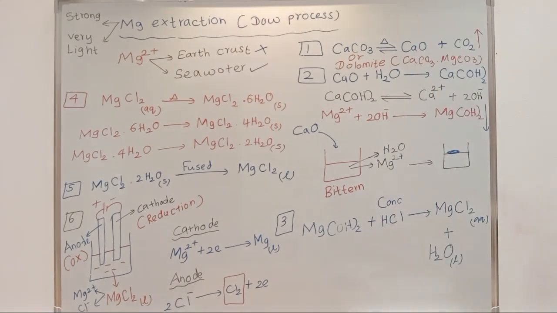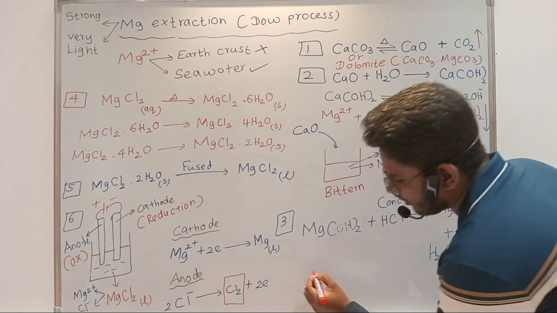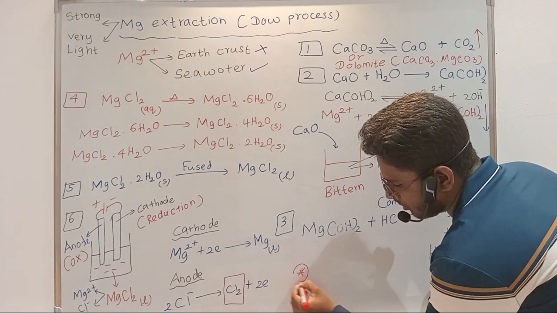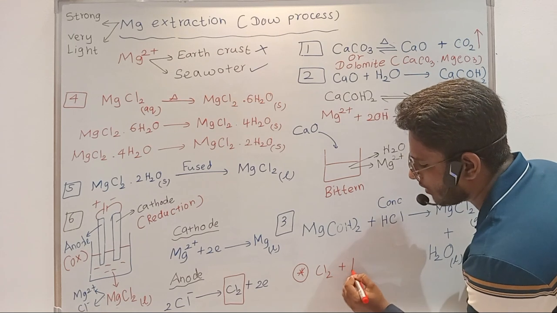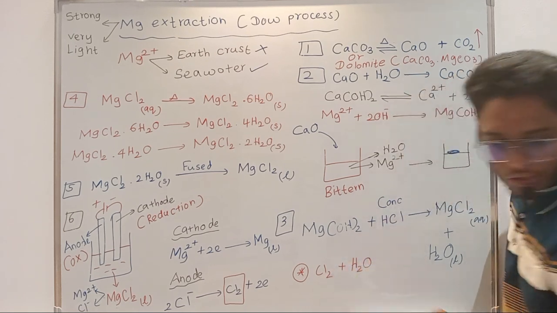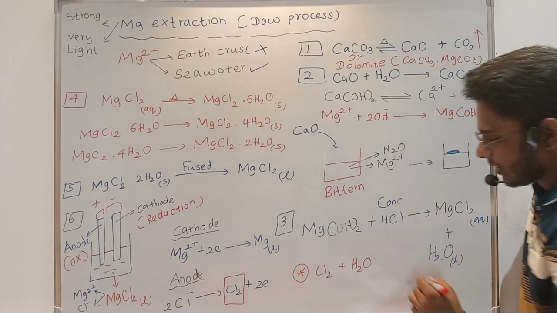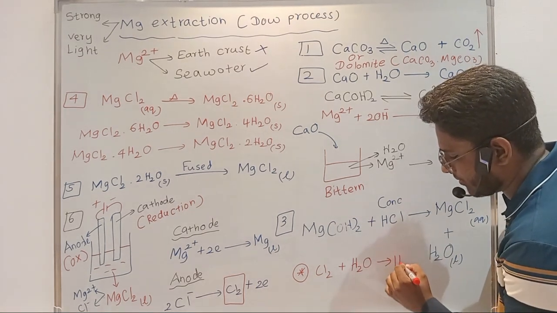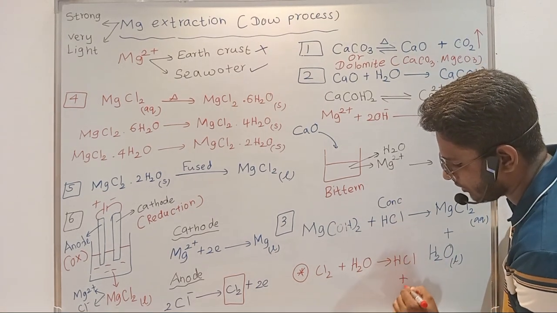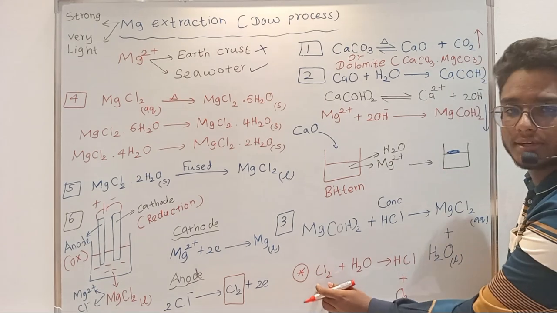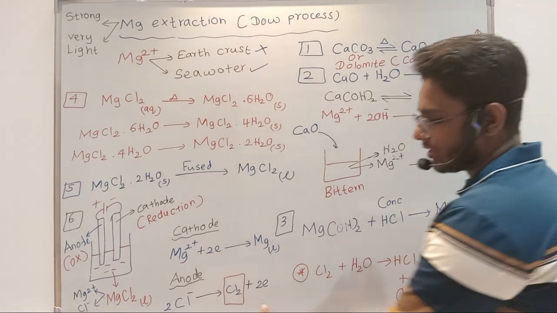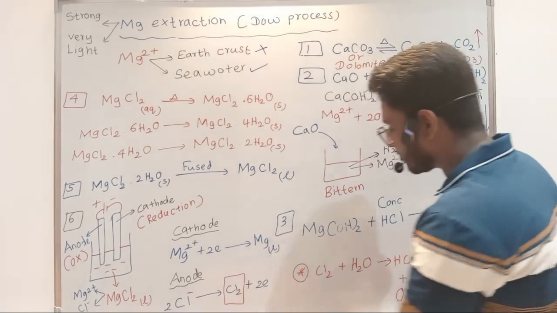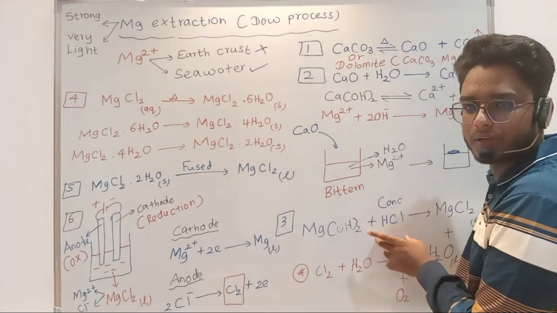If you want, I can write the reaction also. This is not given in the resource book, okay? So you can react the formed chlorine gas with water and form HCl. Apart from that, you can form oxygen also. This is just for extra knowledge, but you have to remember that this chlorine gas is used to reproduce the conc HCl, right?